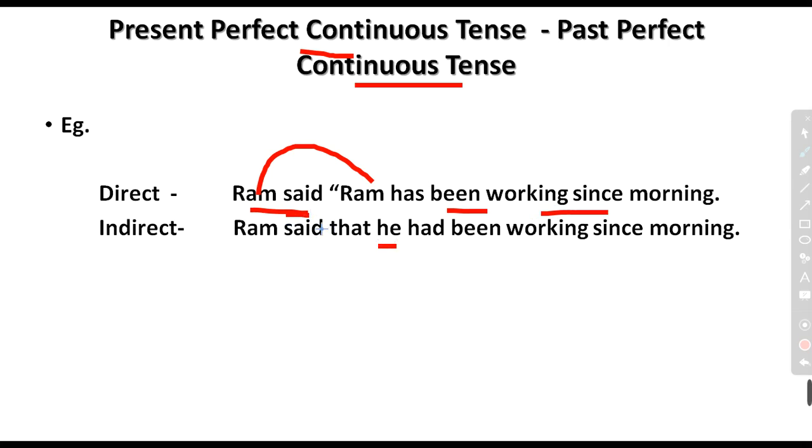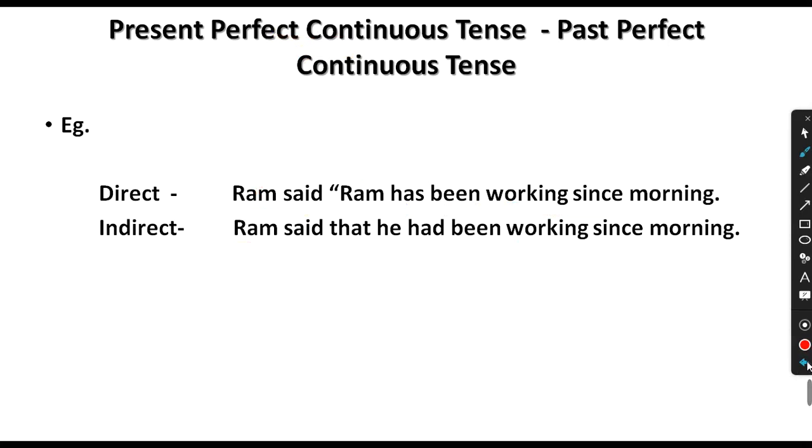We will change it in the indirect. Ram said that he had been working since morning, because has been equals present perfect continuous and had been equals past perfect continuous tense. Despite all, the big thing is that